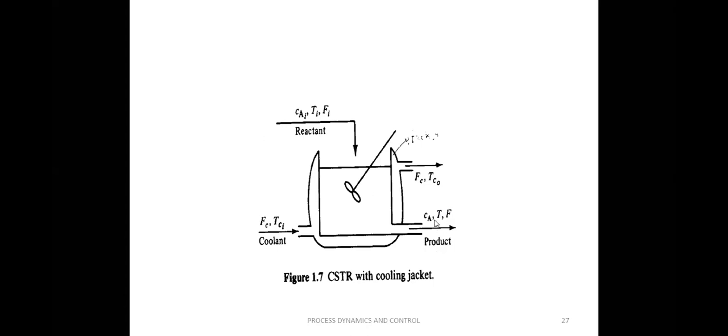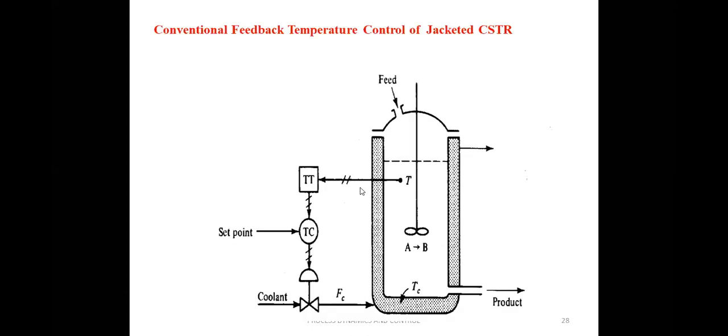Mainly we are able to control this T, the reactor temperature or product temperature, by using the coolant flow rate. Then we can say that the coolant flow rate is the manipulated variable. So now we'll see how we are going to control this temperature of the product by using simple conventional feedback temperature control.